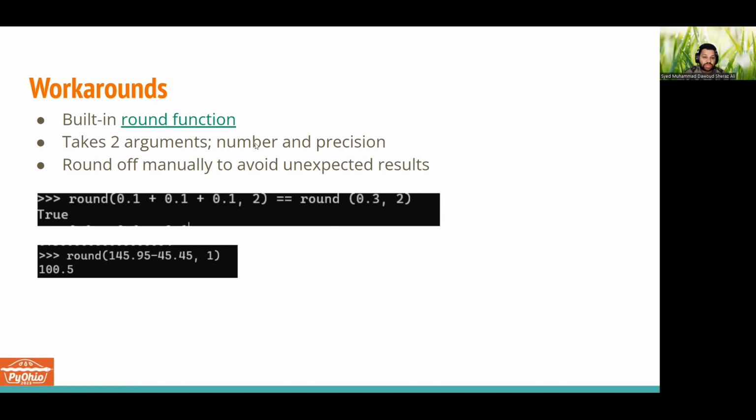The built-in round function takes two arguments, the number and the precision, and using that, we can get the results that we wanted. For the examples that we had at the start, if we round to two precision places, we get the expected result in the first case, and if we round off to 1, we get the same result here as well.